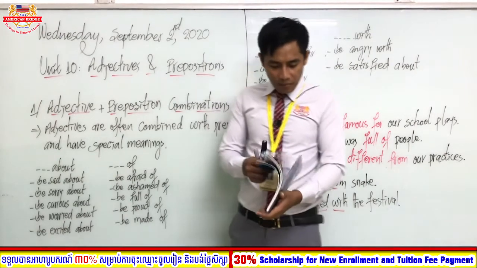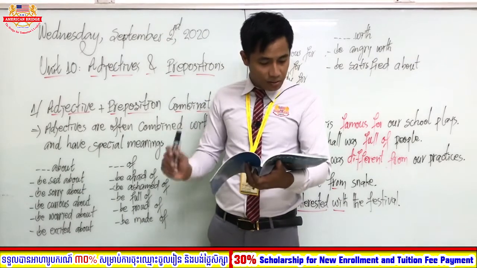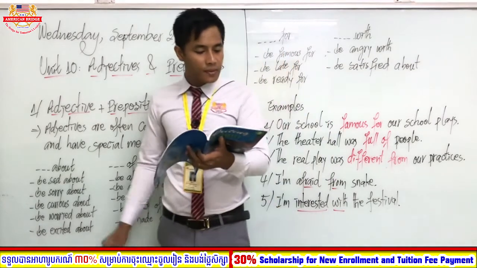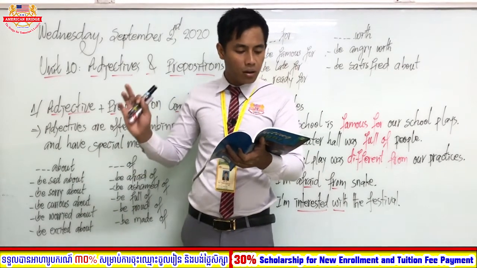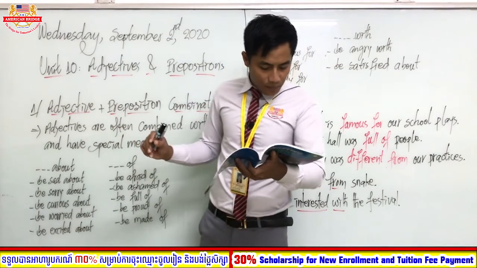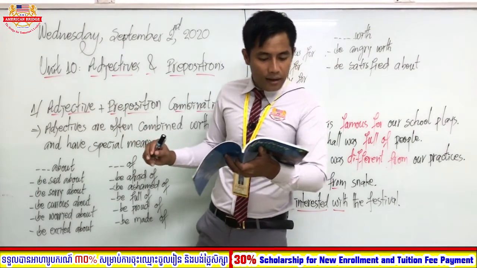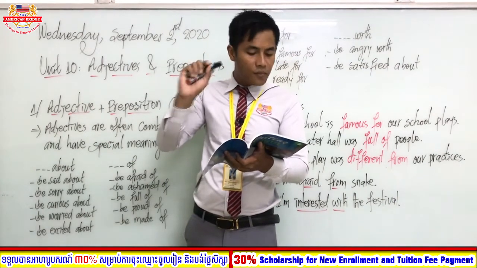Okay, for example, students, open back to page 88 altogether. For example, my mom is waiting for that. They are talking about someone. So this is called phrasal verb plus preposition.